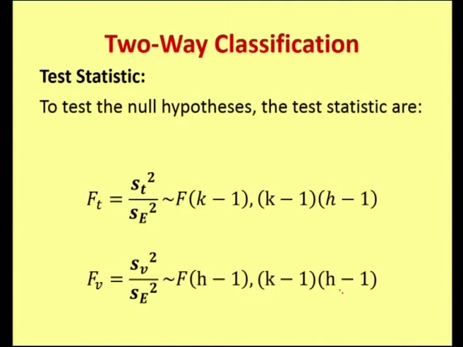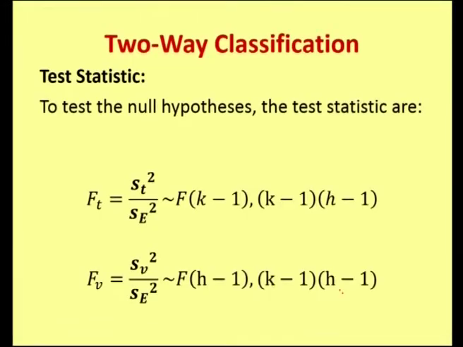And for varieties, the test statistic is defined as S_v squared by S_e squared, that is, small s_v squared by small s_e squared. These are nothing but the ratio of mean sum of squares due to varieties to mean sum of squares due to error. It follows F distribution with h minus 1 and (k minus 1) into (h minus 1) degrees of freedom.